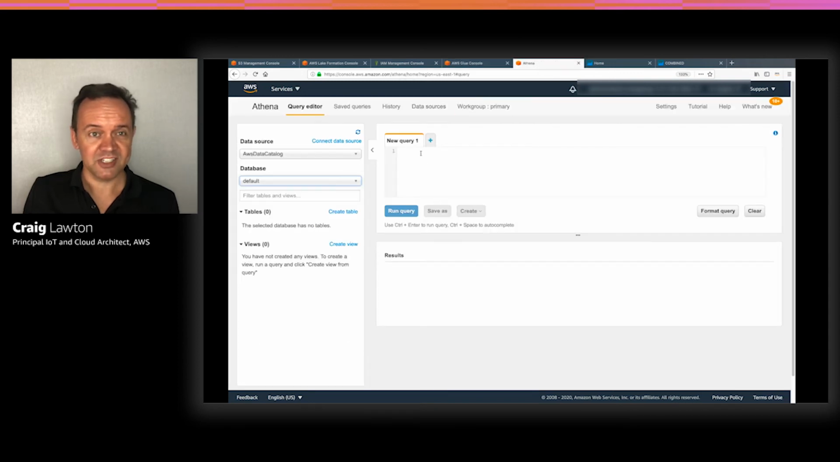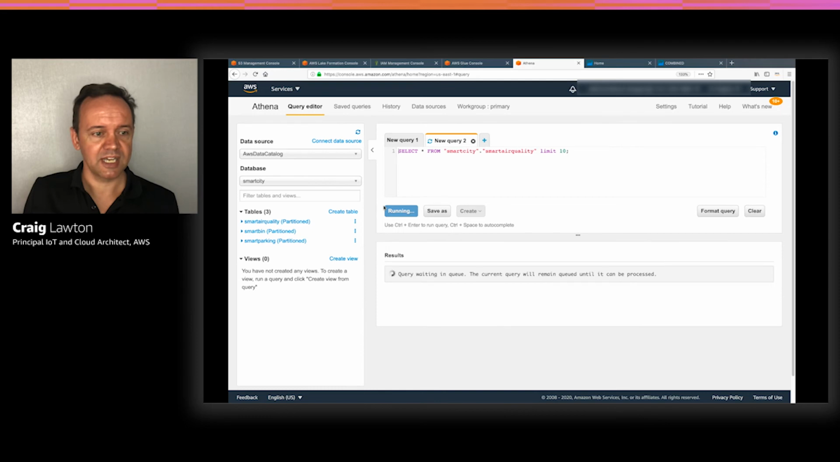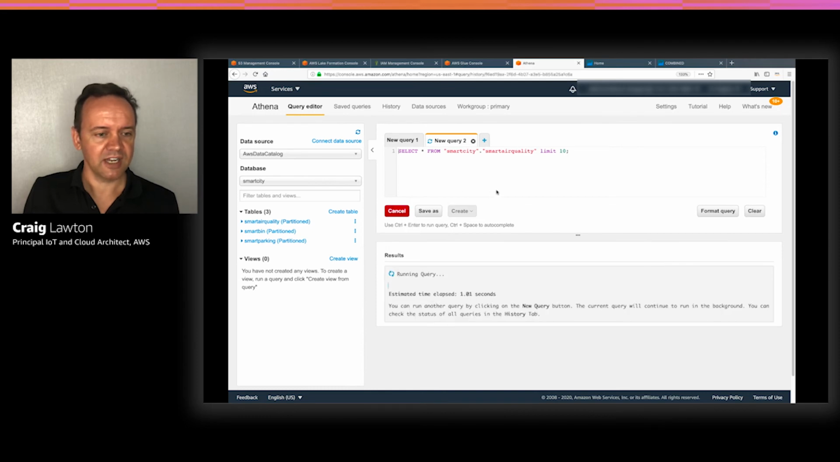Now we can run some queries on that data at rest, all without having to set up a database at all. This is Athena. We can select our Smart City database, and then we can preview the data from these tables. And we can see the kinds of data that's coming through.